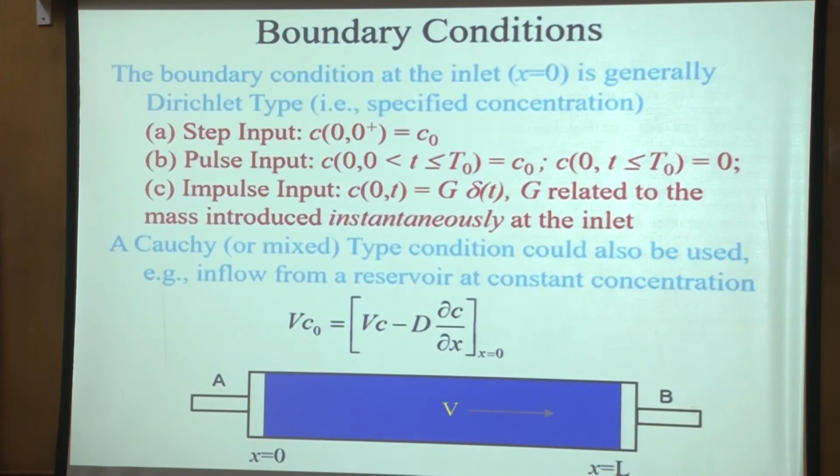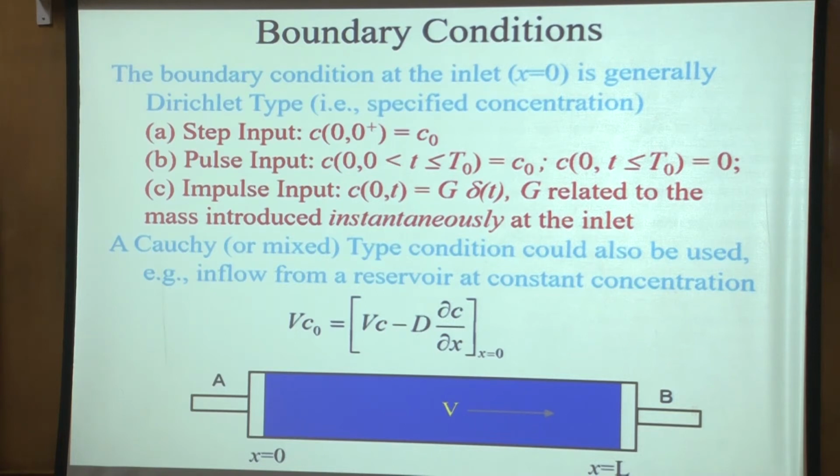Now, let's look at the inlet boundary. The inlet is x equal to 0, where we are introducing the solute. You may be familiar with these types of conditions. Dirichlet condition means the variable is specified. Neumann is where the derivative is specified. And Cauchy or Robin or mixed, various names are used, where we have a combination of the variable and its derivative. Some kind of combination is specified. I will call it Cauchy.